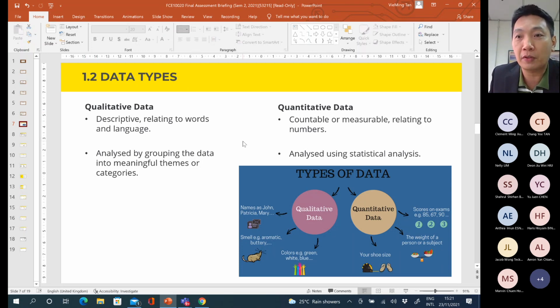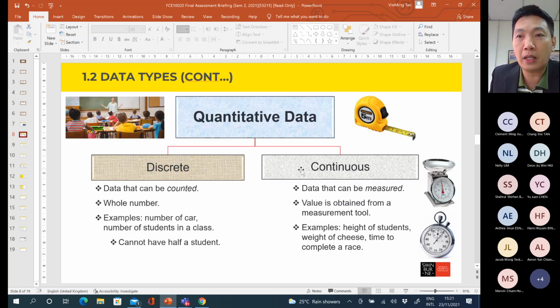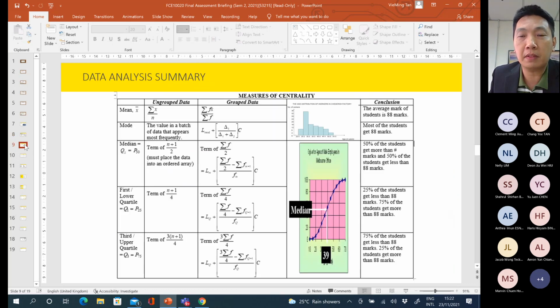So this slide is important for you, all right? Under quantitative data, there are two types of data, which are discrete and continuous. Make sure that you know which data are categorized under discrete, which are under continuous, and which are under quantitative data. You must know all this, so do revision again, okay?